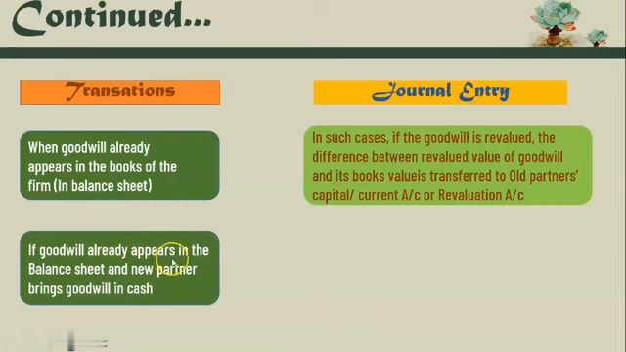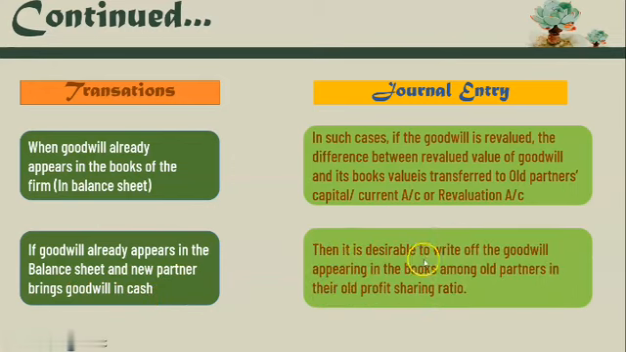If goodwill already appears in the balance sheet and the new partner brings goodwill in cash. Like in the previous case, goodwill already appears in the balance sheet in this case also, but they have further mentioned in the adjustment that the new partner brings goodwill in cash. Then it is desirable to write off the goodwill appearing in the books among all partners in their old profit sharing ratio.